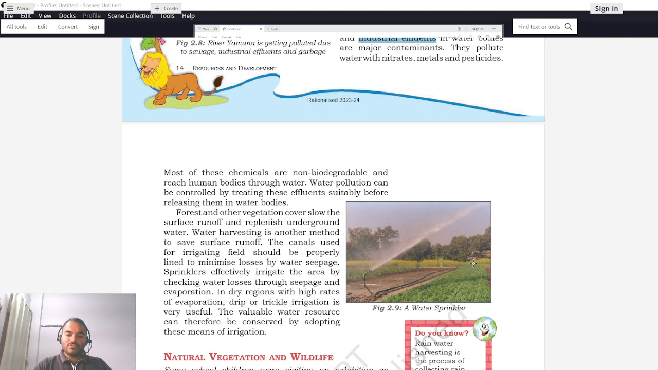So if you allow water just by the canal, water will start percolating, and a very small amount of water will reach this part. But because of this sprinkling arrangement, there is even water distribution and a smaller amount of water is required for this crop. In dry regions with high rates of evaporation, drip irrigation is useful. The valuable water resource can therefore be conserved by adopting these means of irrigation.